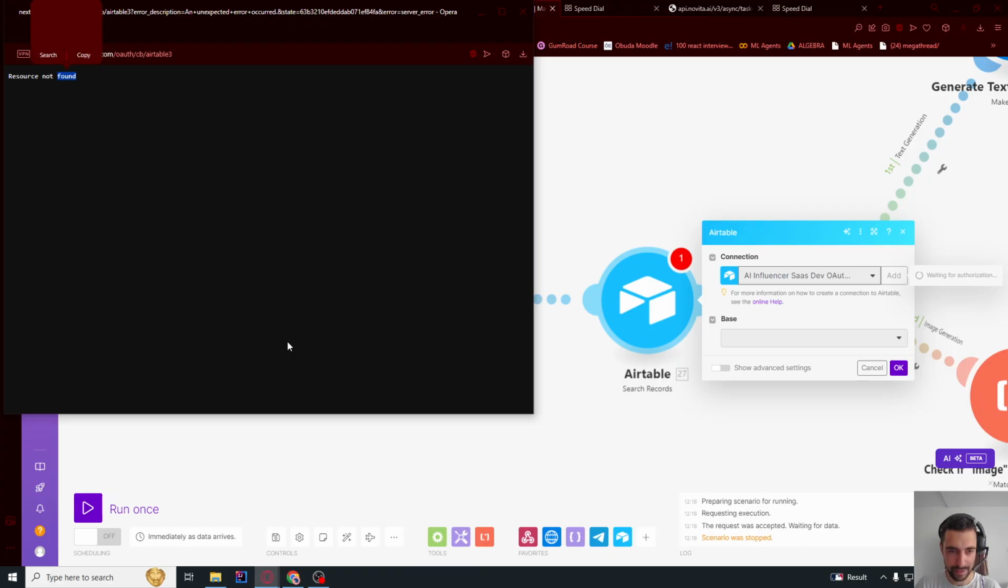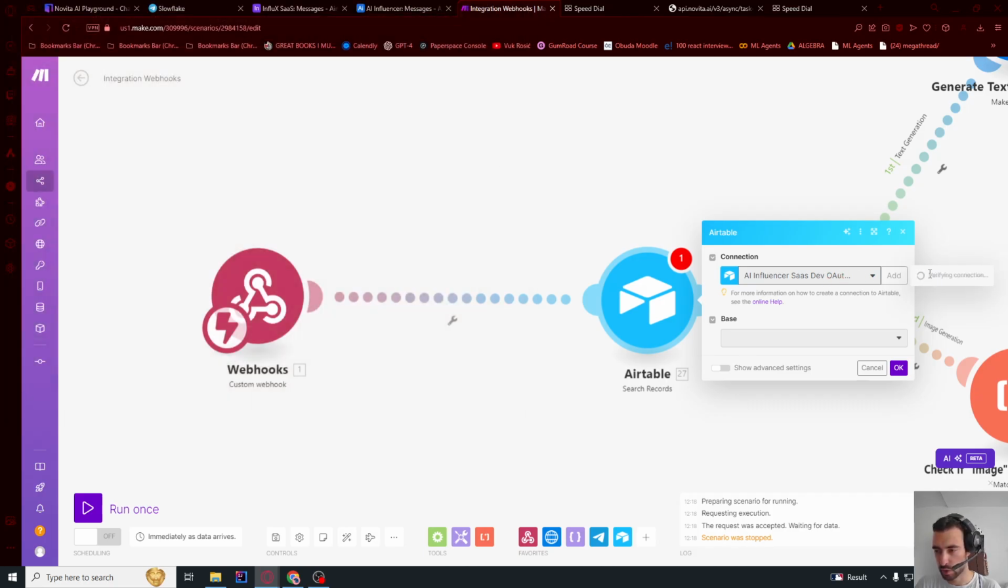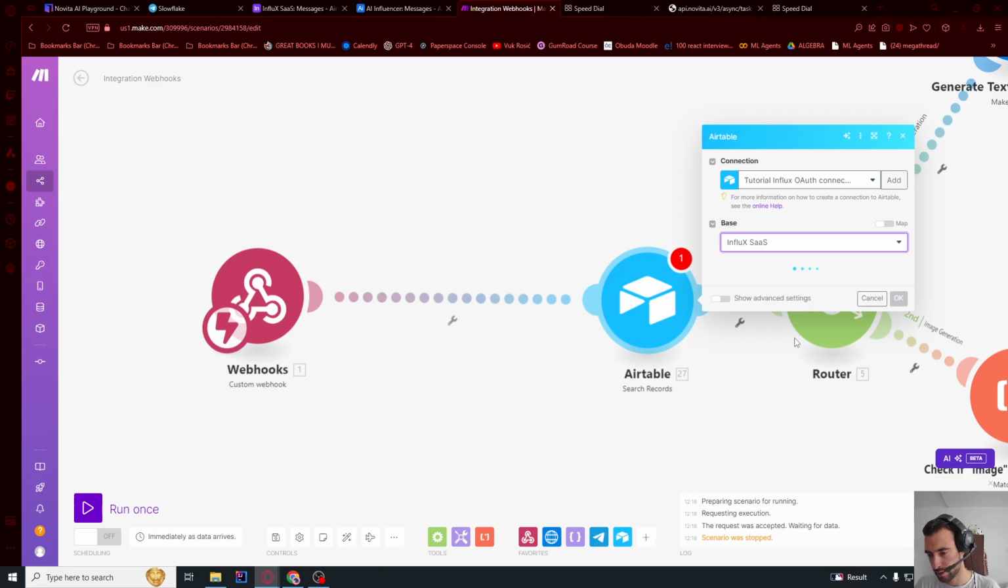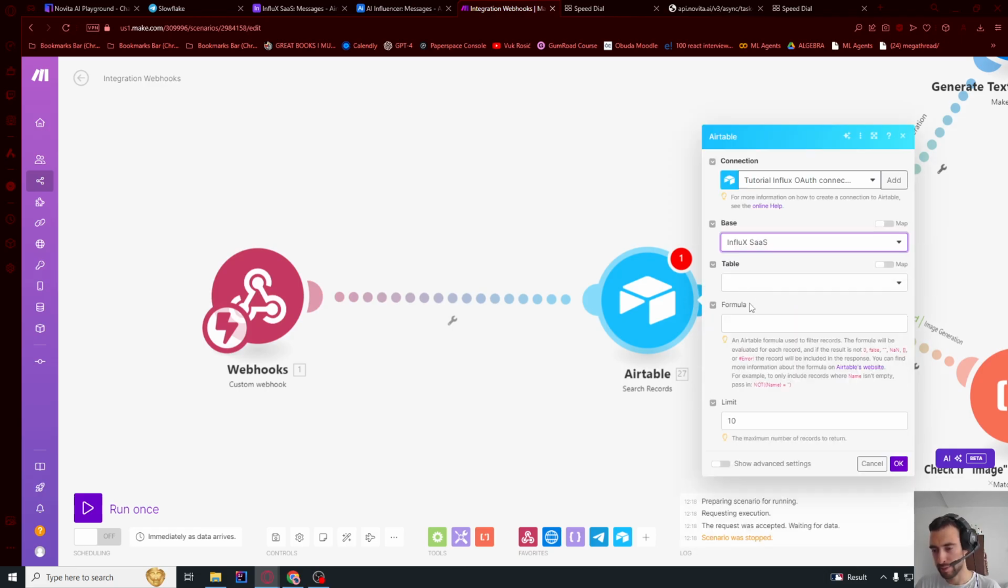Need to click this maybe a few times. Resource not found, but I think if I just close this, it should work here. So verifying, and then it worked. Base is going to be our base that we just created, so let's wait for this one, and then table users.